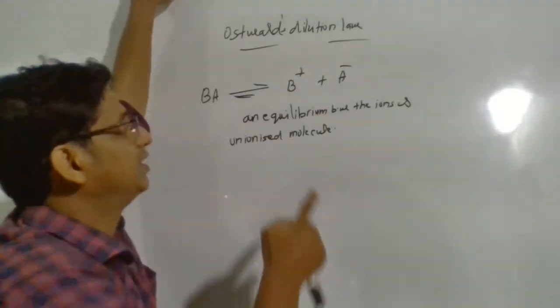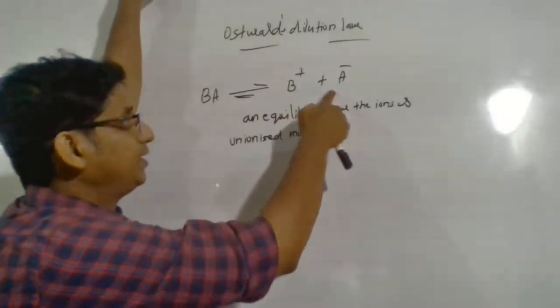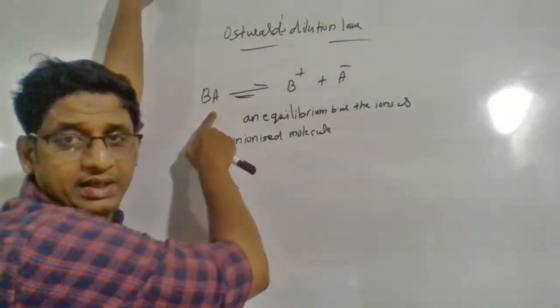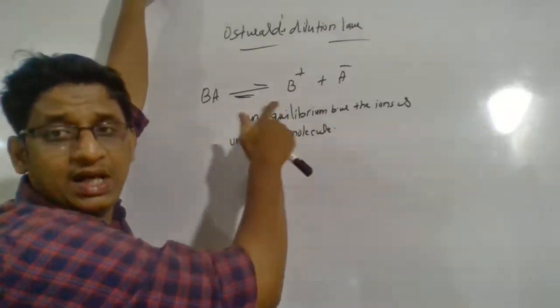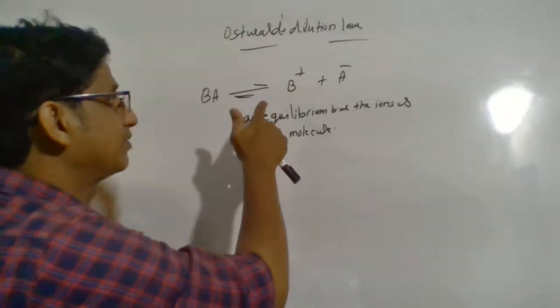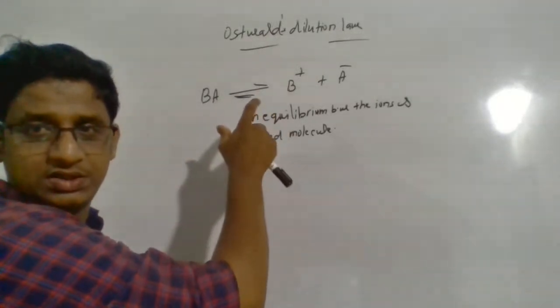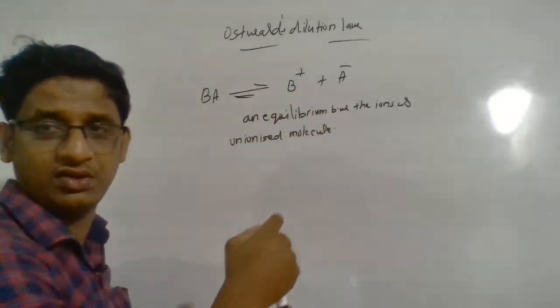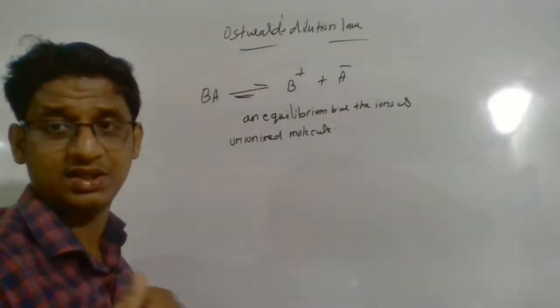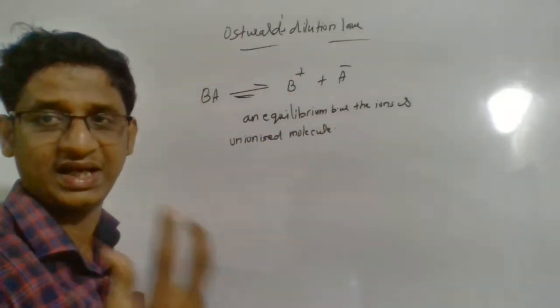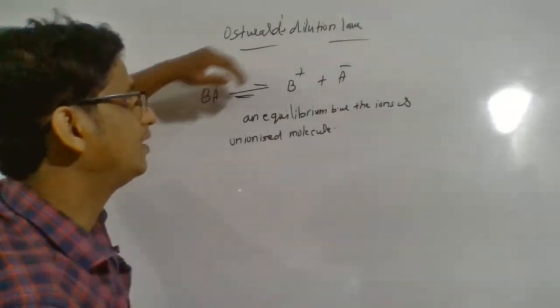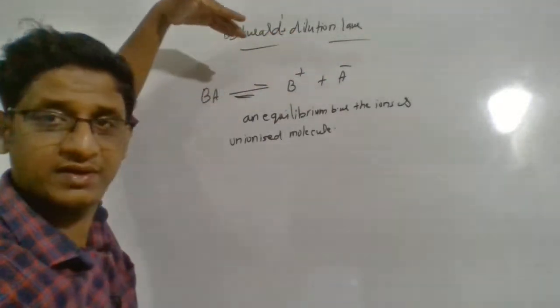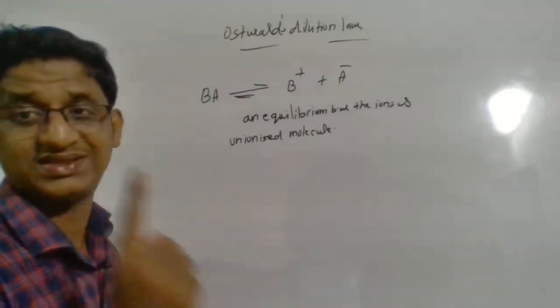At equilibrium, the rate of forward reaction will be equal to the rate of backward reaction, and there is a dynamic equilibrium existing between the two species, the unionized molecule and the ions. In chemical equilibrium, both forward and backward reactions are taking place, but at the same rate.